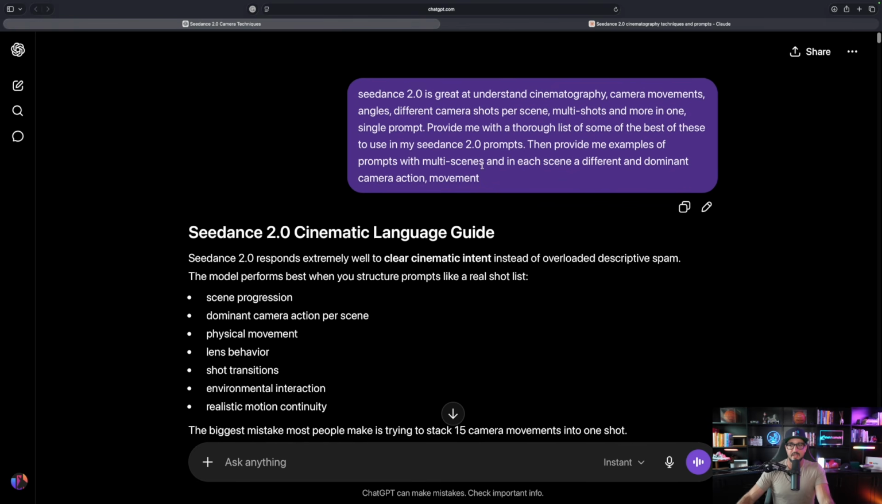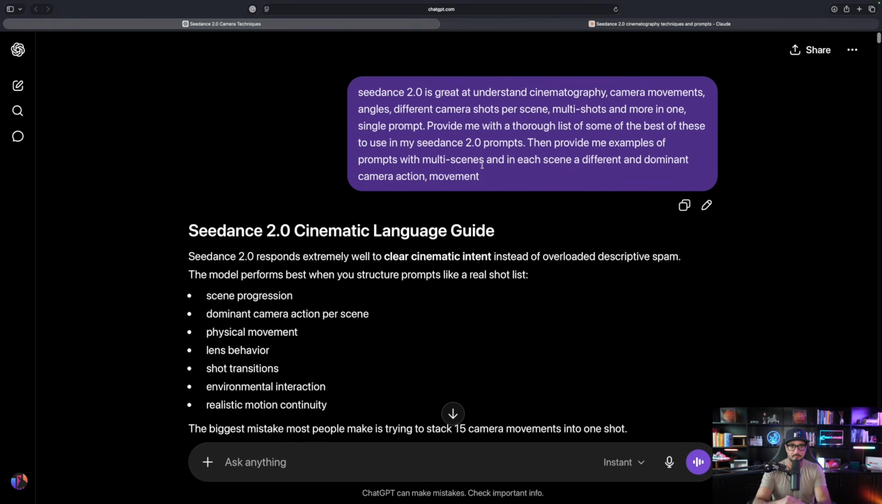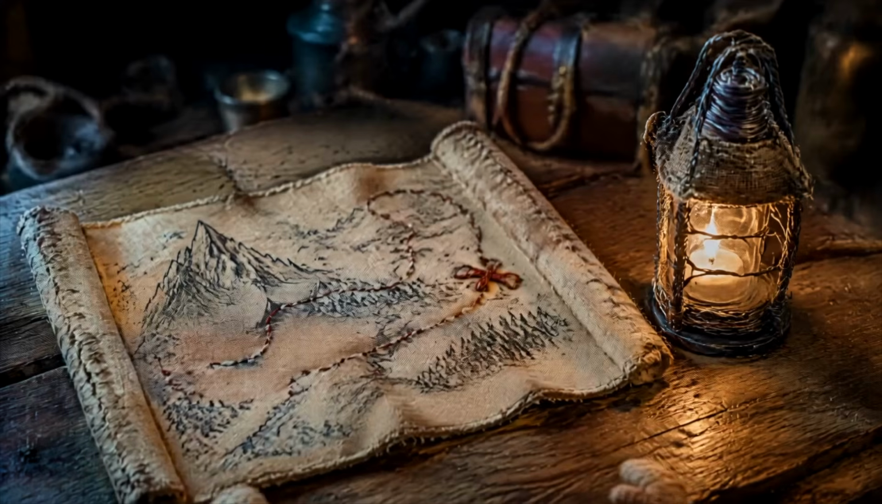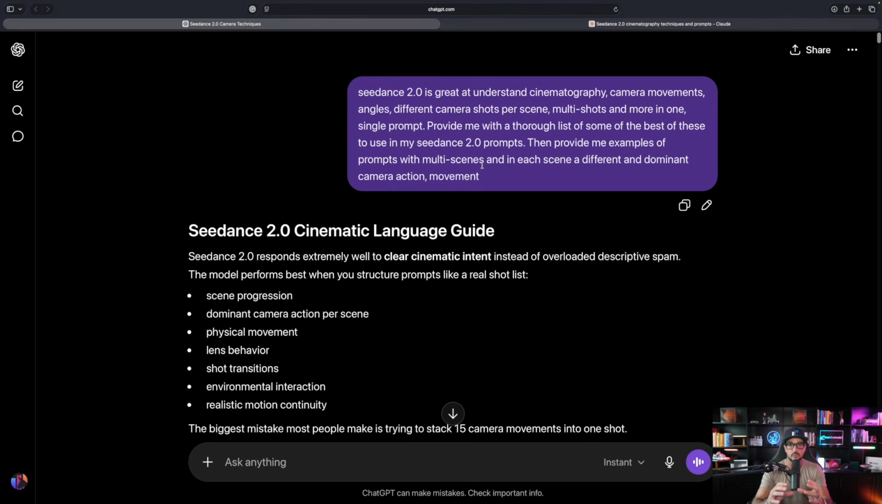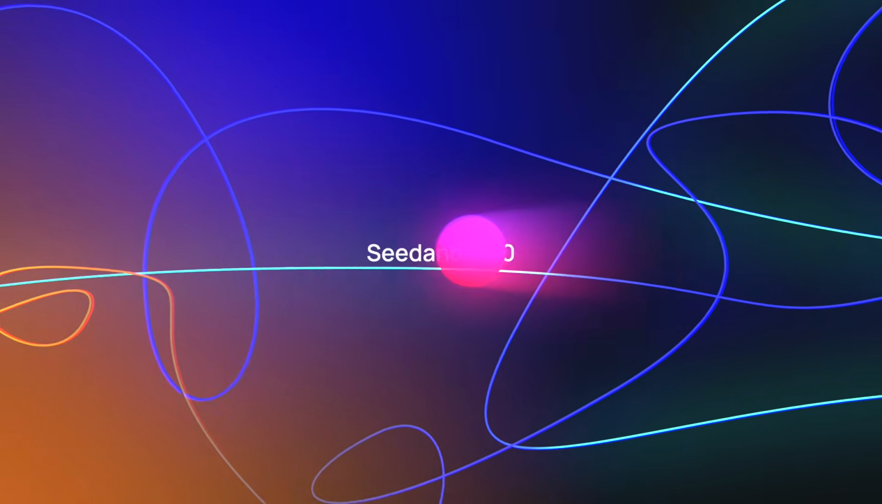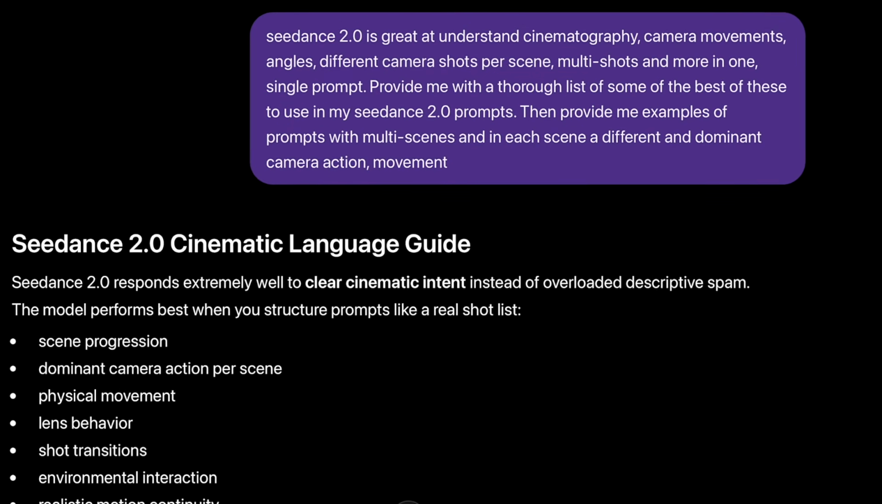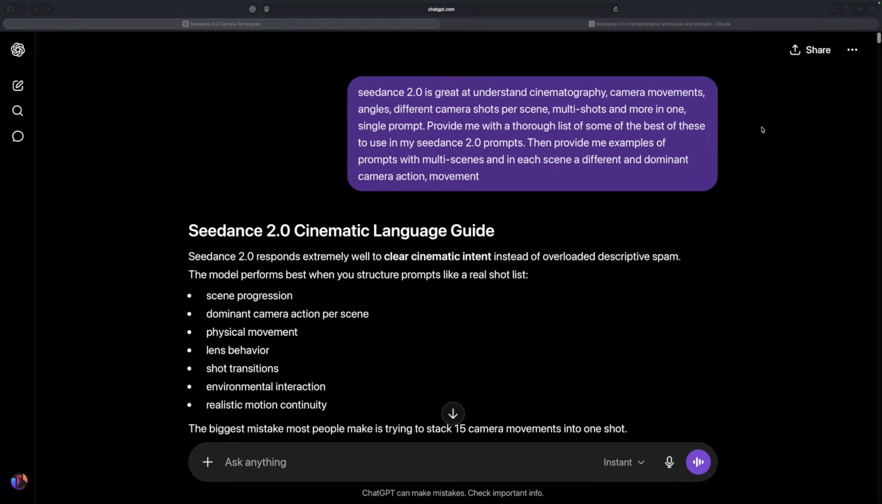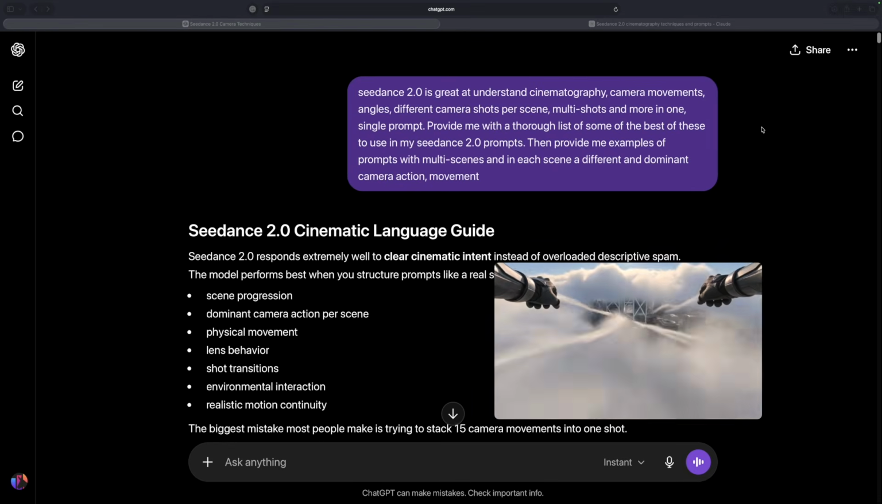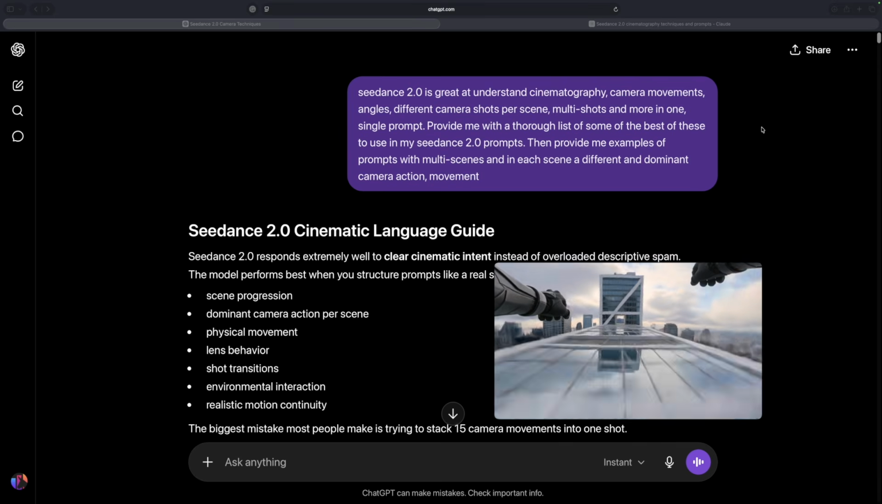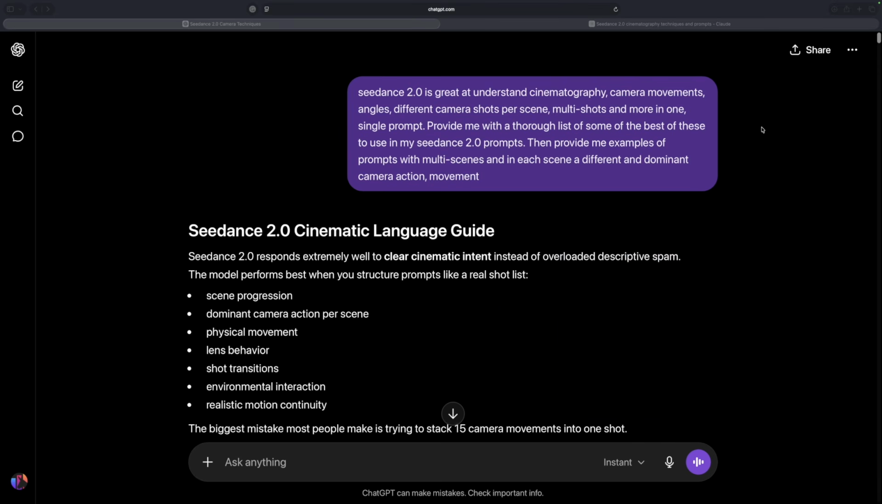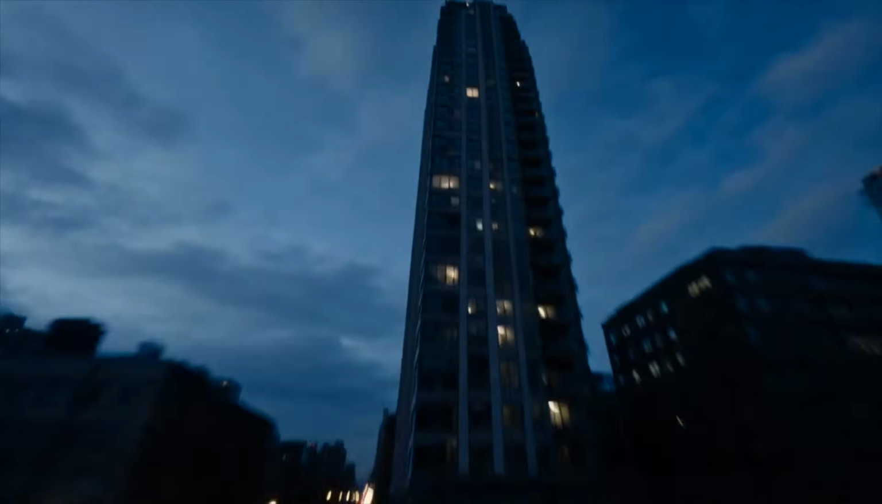Let's go back to ChatGPT and give you perhaps the most important part of this, and that's going to be the very simple prompt that we're going to want to use. And we're going to be referencing Seedance 2.0 because I feel like this is going to be future proof. So we're going to say, Seedance 2.0 is great at understanding cinematography, camera movements, angles, different camera shots per scene, multi-shots, and more in one single prompt. Provide me with a thorough list of some of the best of these to use in my Seedance 2.0 prompts. Then provide me examples of prompts with multi-scenes and in each scene a different and dominant camera action movement.